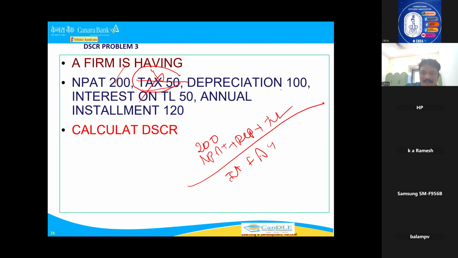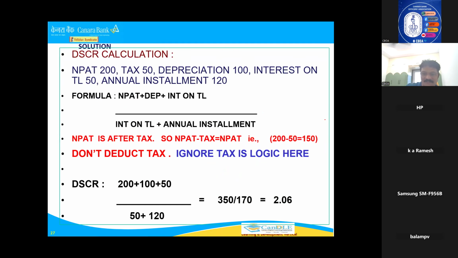So 200, depreciation 100, interest 50, becomes 350, divided by 50 plus 120. 50 is the term loan interest, and 120, that is 170. 350 by 170 is the answer, 2.06. So a direct DSCR problem will come. Sometimes he will give before tax and tax, you have to deduct. Sometimes to confuse you, he will give after tax and tax also. Then ignore the tax. So understand the problem properly and calculate DSCR.